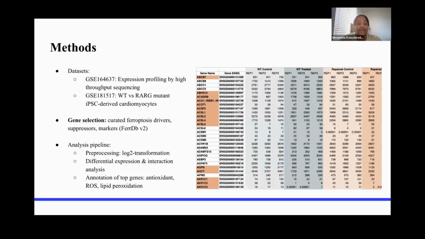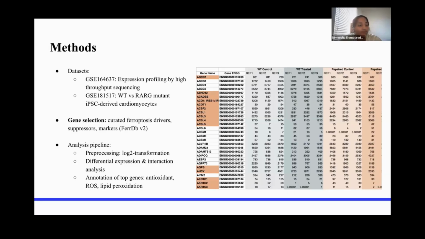So essentially, to investigate how RARG modulates ferroptosis, I analyzed two publicly available RNA sequence datasets, and these were curated ferroptosis-related gene lists to explore transcriptional signatures of ferroptosis under different experimental conditions. Specifically, I analyzed GSE164637, which is an RNA sequence of a model of doxorubicin cardiotoxicity that provided a clear case control and treatment group relevant to chemotherapy-induced cardiac injury.